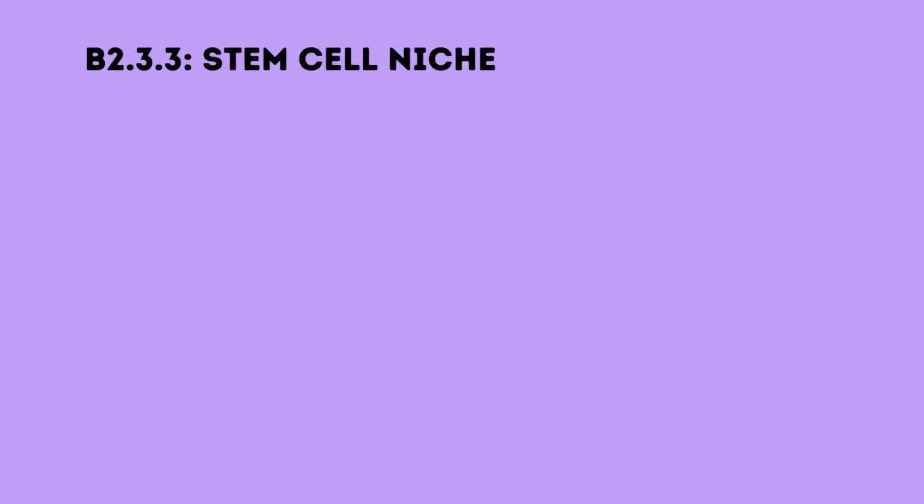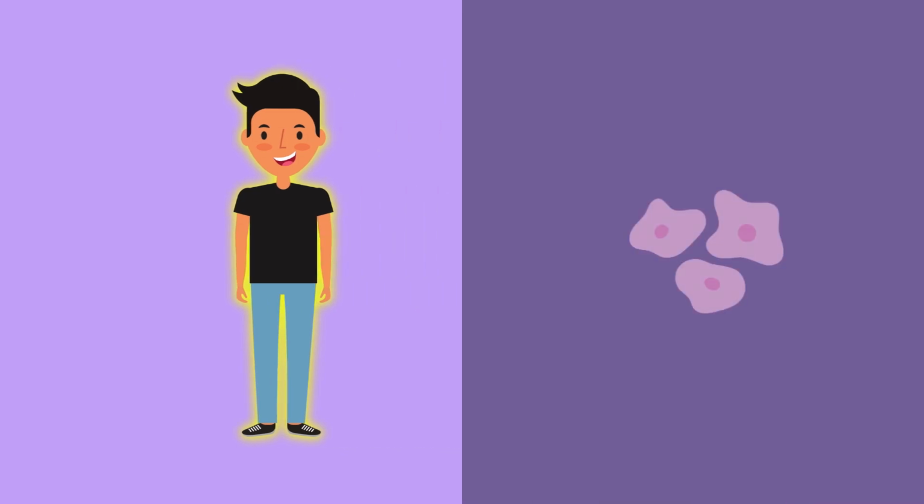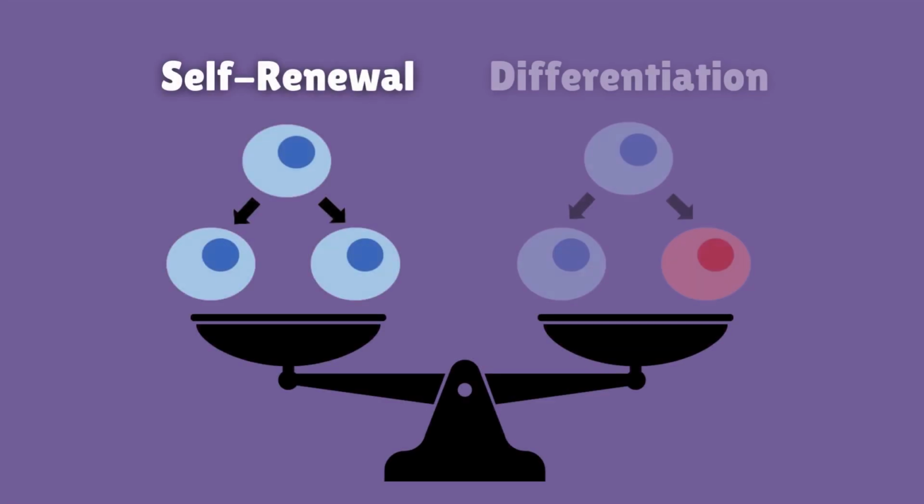Let's dive into stem cell niches, the specialized areas in the body where stem cells are concentrated. These niches create a supportive environment that allows stem cells to divide and differentiate, which is essential for replenishing cells throughout the body. The function of these niches is to maintain a balance between self-renewal and differentiation, ensuring that a steady supply of stem cells is available for growth and repair.